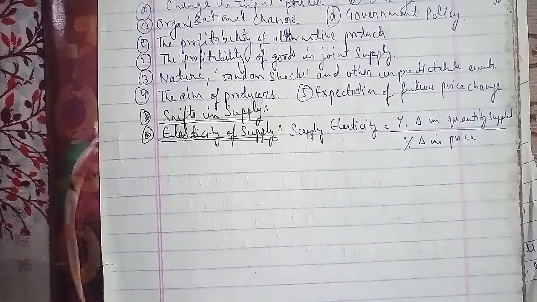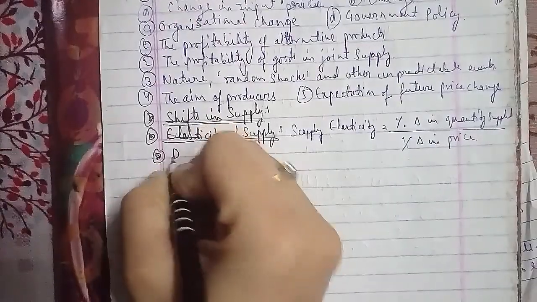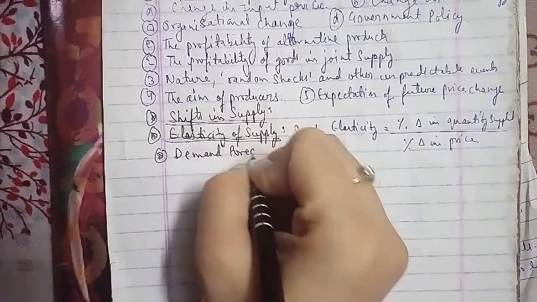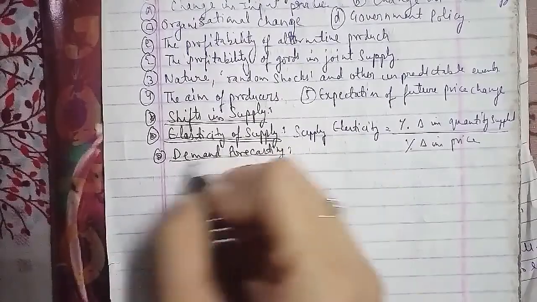Among the definitions of demand forecasting, according to the American Marketing Association, demand forecasting is an estimate of sales in dollars or physical units for a specified future period under a proposed marketing plan.